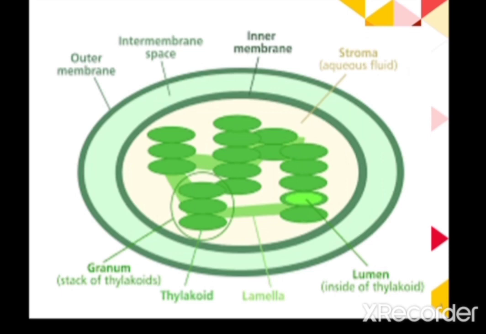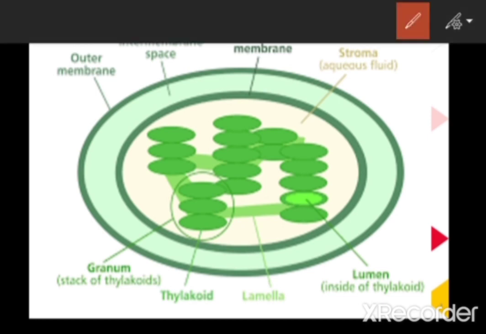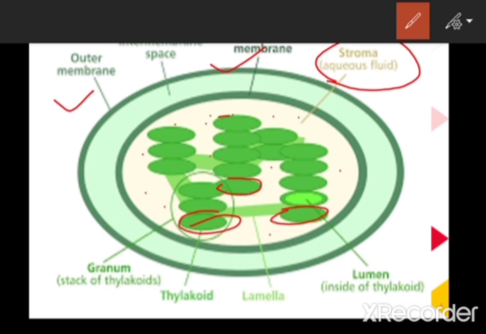If we are talking about the basic structure of the chloroplast, remember, it contains an outer membrane and an inner membrane. The inner membrane encloses a fluid-like substance that is called the stroma. Next, it has coin-like structures. You can see here one coin, second coin, so many coin-like structures are present.